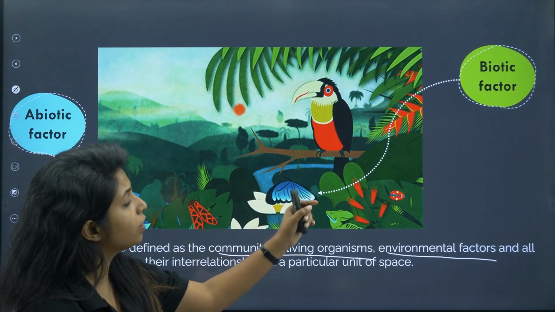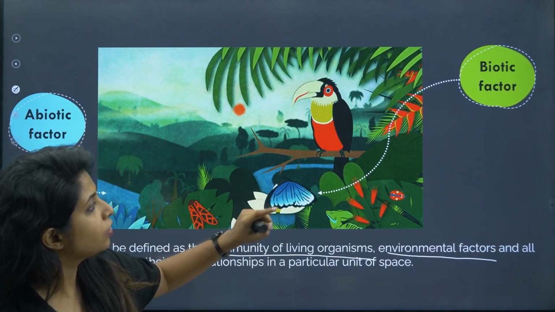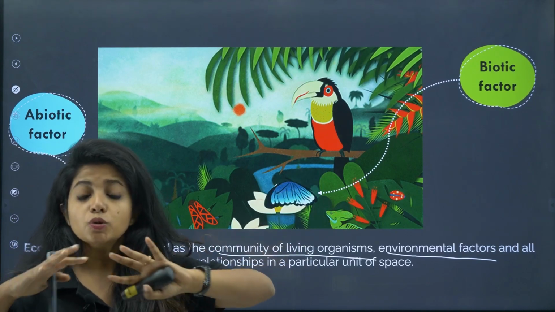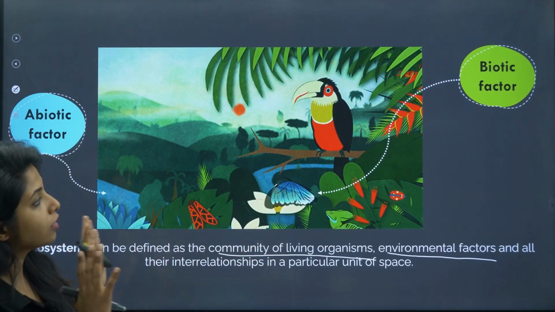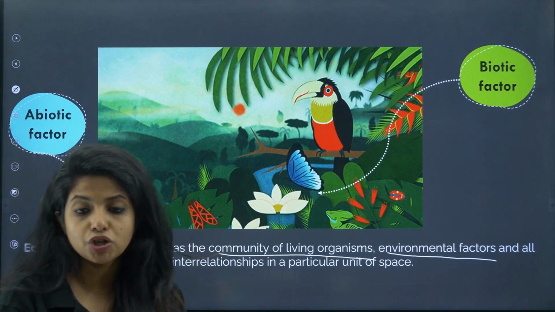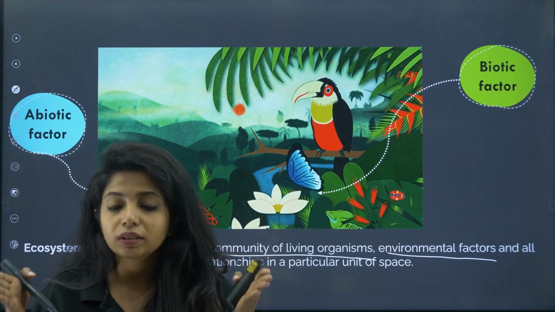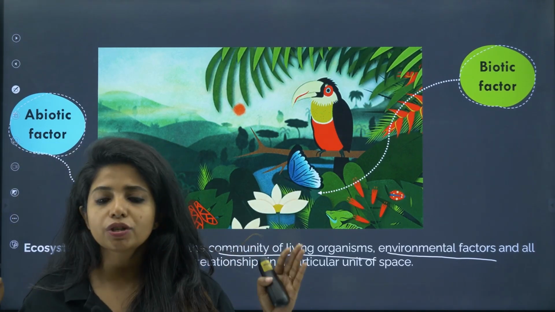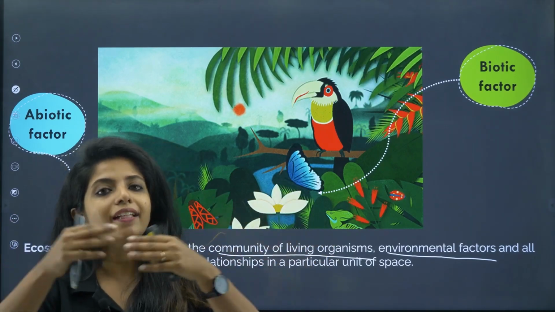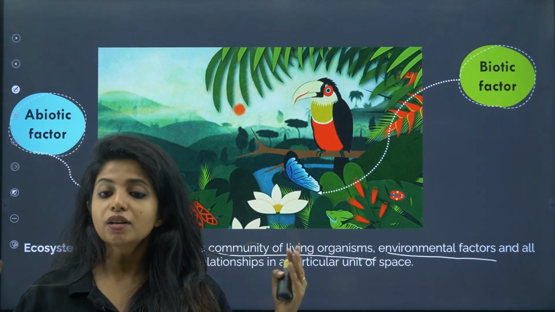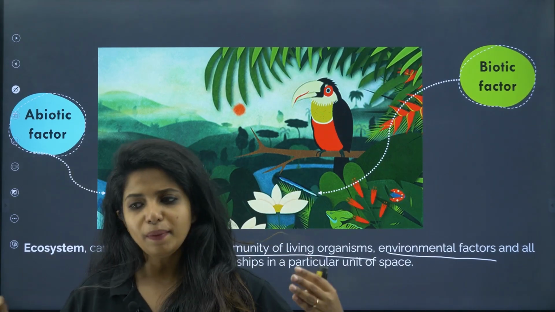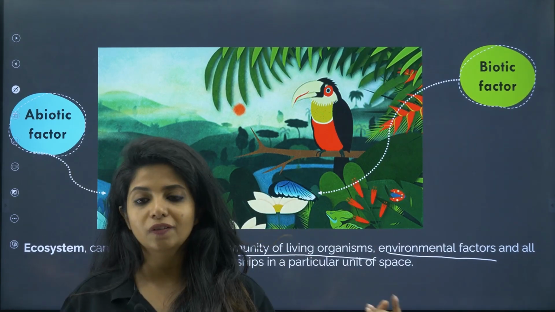Over here I can see a butterfly sitting on a flower, or a bird sitting on the twig of a tree. If you look at this particular picture, you will get to know that all of them have an interrelationship among themselves, and this is what an ecosystem is. Ecosystem is nothing but a community of what? Non-living things, living things and their interrelationships. So basically, environment is made up of some ecosystem.